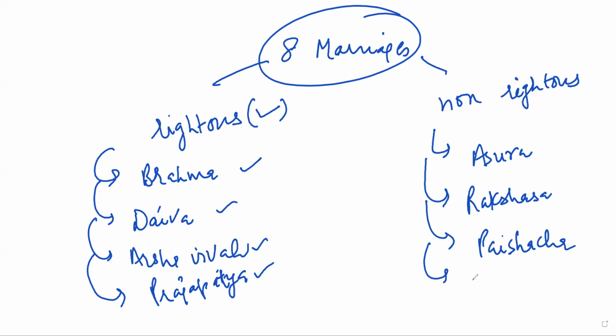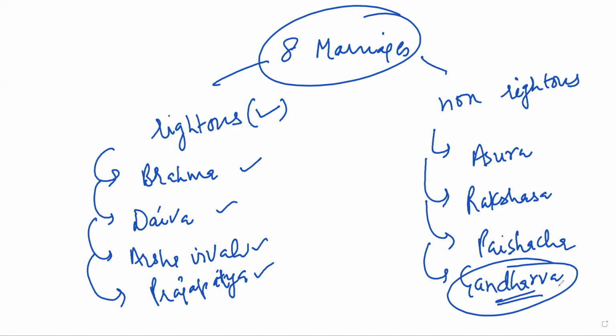And another non-righteous form of Vivaha used to be Gandharva Vivaha. Gandharva Vivaha is the most common practice that the Hindu Marriage Act allows. So Gandharva Vivaha was taken as the non-righteous form of marriage, but now it is the prevalent form of marriage under the Hindu Marriage Act. In Gandharva Vivaha, nobody apart from the groom and the bride can decide that I will marry this person. So Gandharva Vivaha talks of consent of both the parties. A marriage will only be valid if both bride and groom have seen each other, they like each other, and they have given consent for each other.